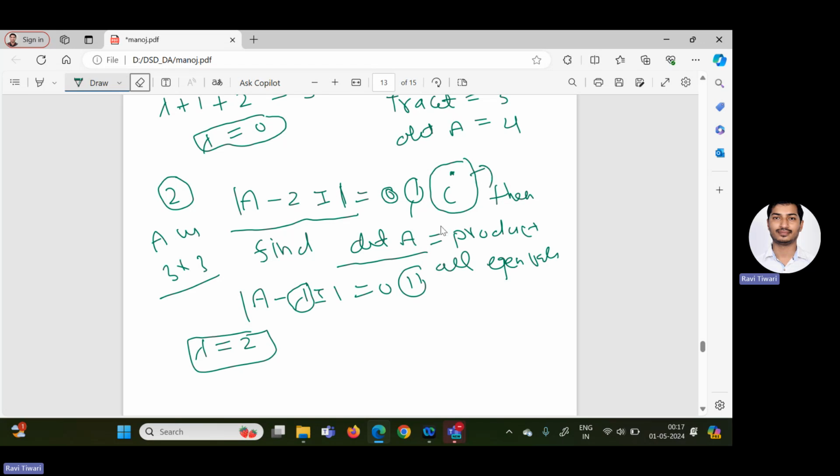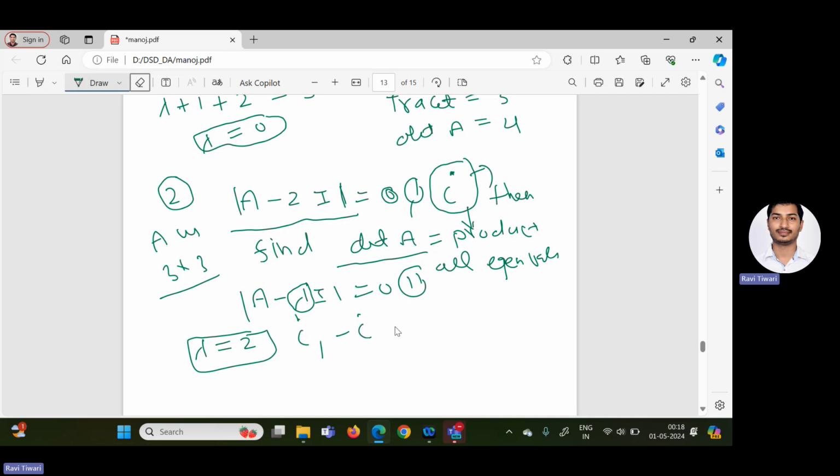Now we know that for any quadratic or cubic equation, imaginary roots always occur in pairs, so if one eigenvalue is i, then definitely minus i is the second eigenvalue. So now we have all three eigenvalues: 2, i and minus i.